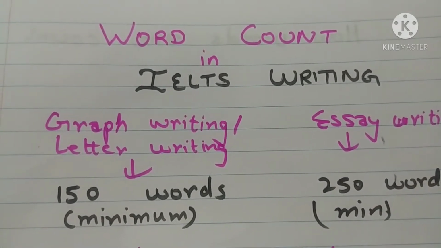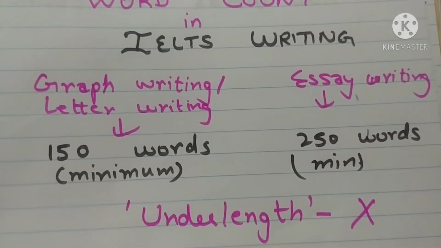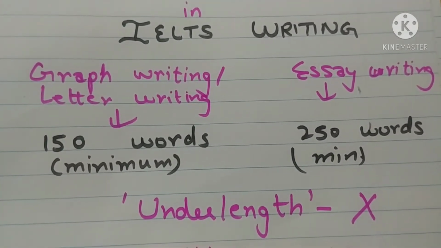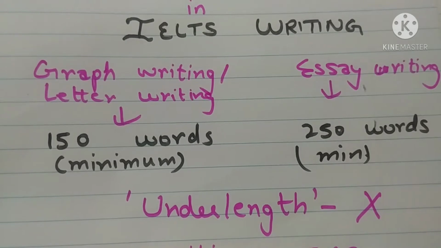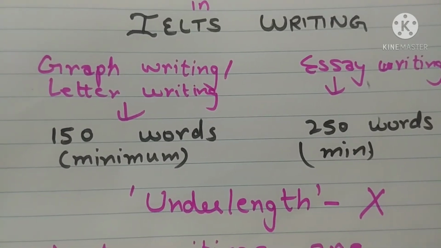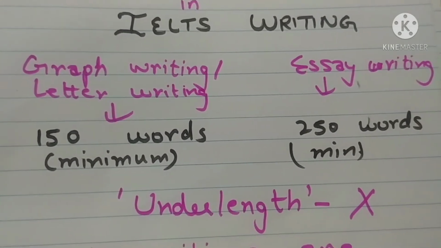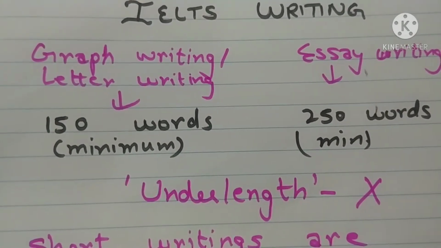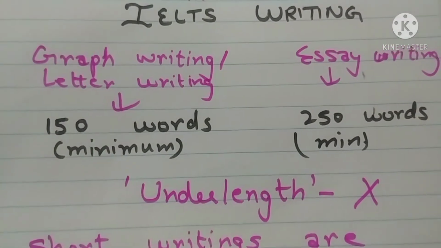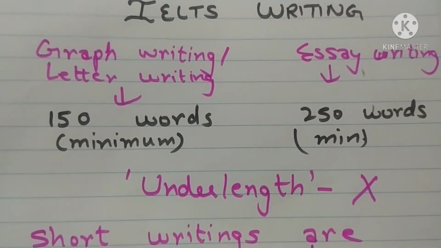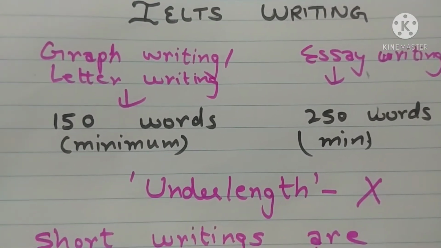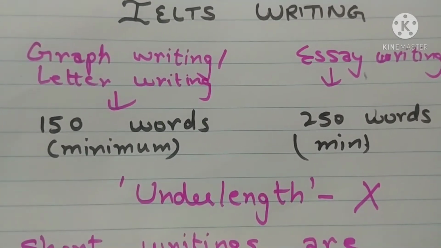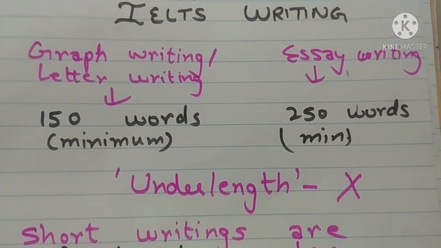As you are supposed to write two tasks in your writing, task 1 and task 2. In task 1 you are writing either a graph or you are answering the question for a letter, and there is essay writing. For graph writing, as you all are aware, you need to write 150 words minimum and 250 words for essays. Your essay answer or your graph answer or letter answer should not be under length, otherwise you will be penalized for that.